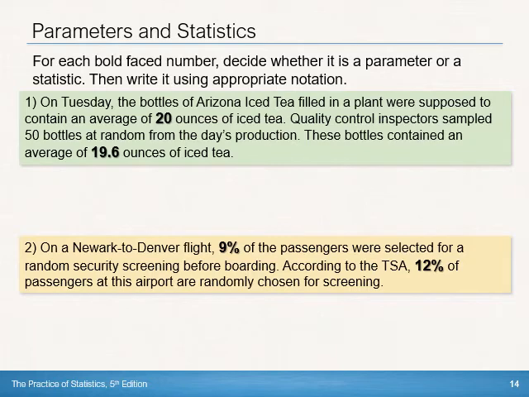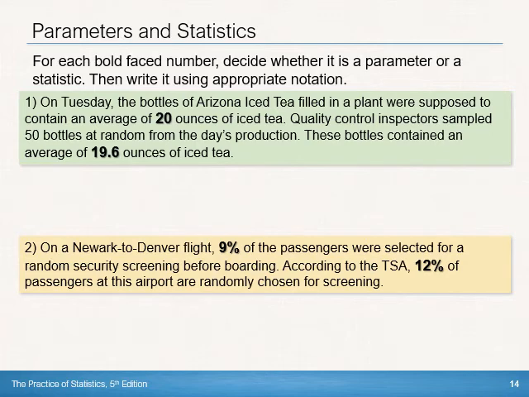So the first one, on Tuesday, the bottles of Arizona iced tea filled at a plant were supposed to contain an average of 20 ounces of iced tea. So when a machine is filling a bottle with liquids, in this case iced tea, it's not going to be exactly 20 ounces every time. Sometimes the machine overfills it a little or underfills it a little. Okay, so it's supposed to fill it with 20 ounces of iced tea. Quality control inspectors sample 50 bottles at random from that day's production. These bottles contain an average of 19.6 ounces of iced tea.